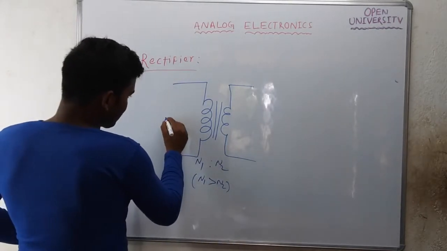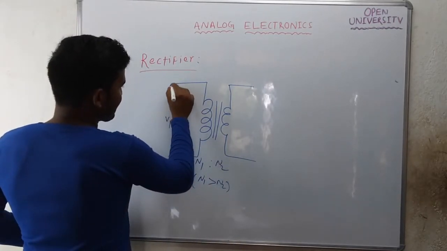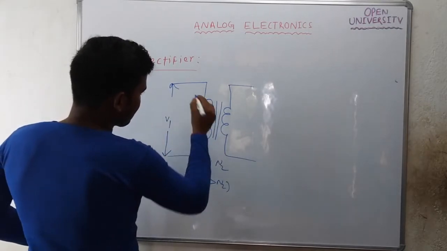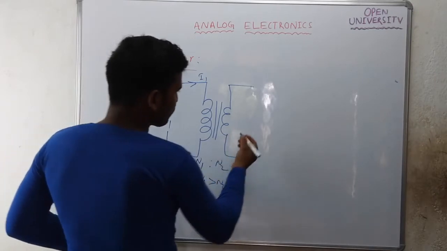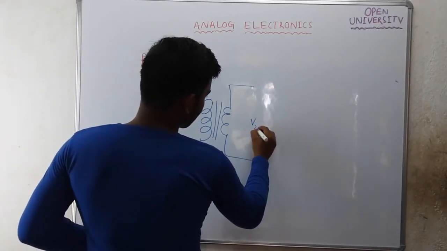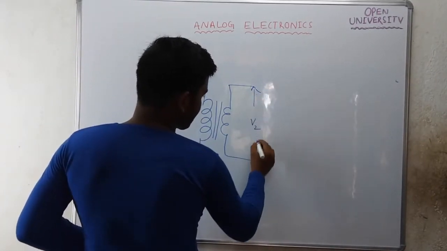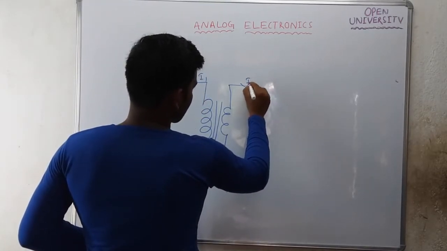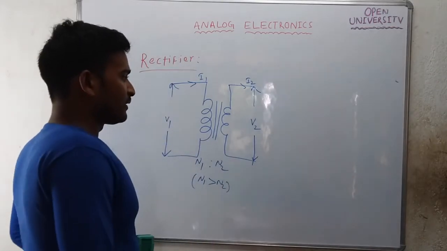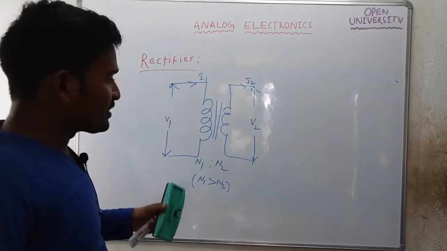The primary side voltage is V1 and the current is I1, the turns are N1 and N2, and the voltage across the secondary winding is V2 and the current is I2. Why will I be using a step down transformer?